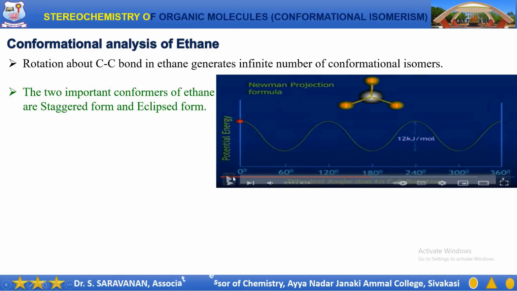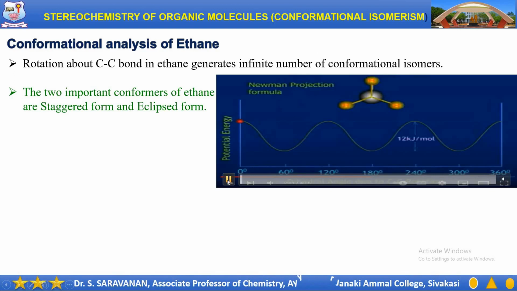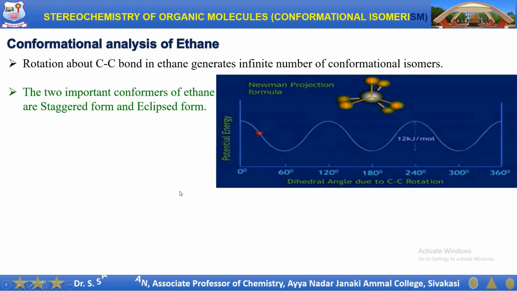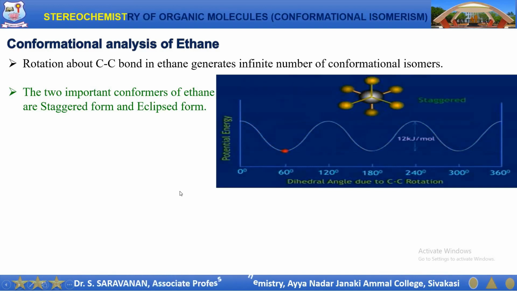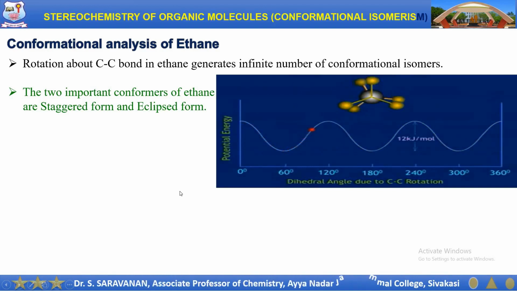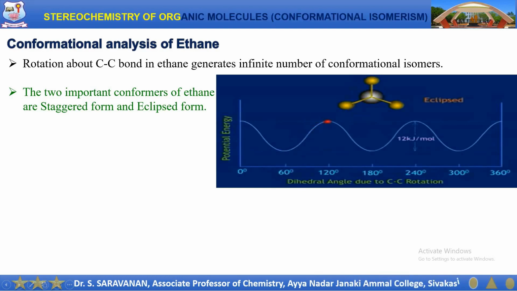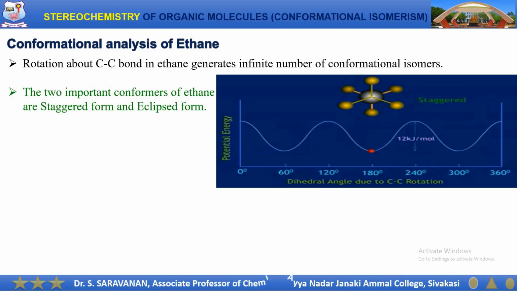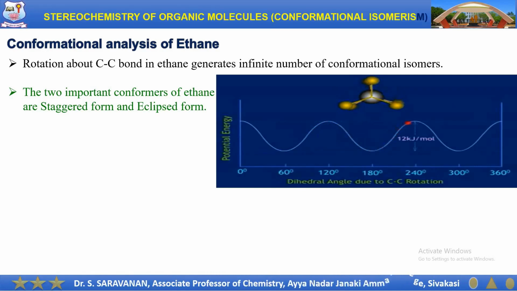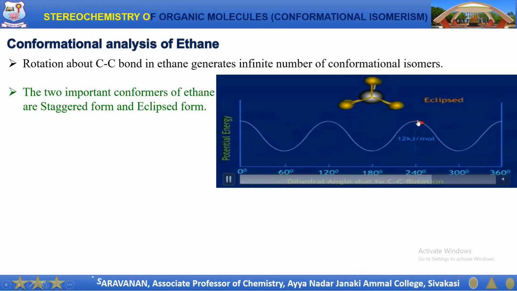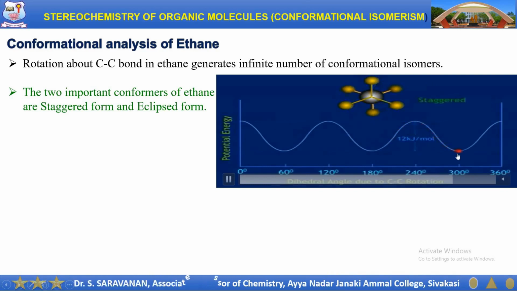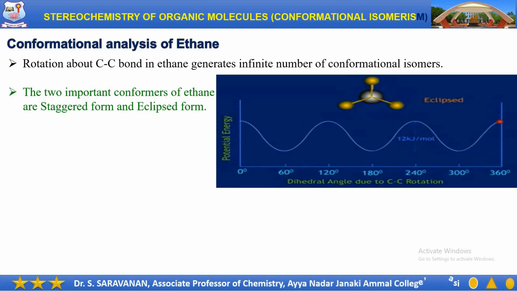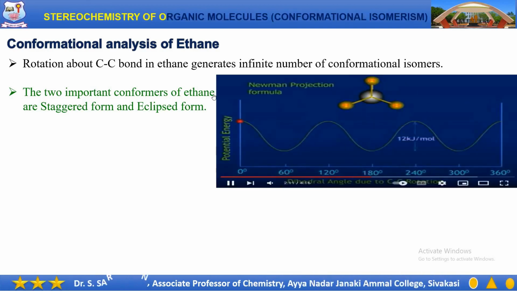Dear learners, now have a look at this animation. You can see that when the dihedral angle is changing, the conformation of the molecule is also changing, and you can see the two extreme conformational isomers, the staggered form and the eclipsed form. And this is the eclipsed form and this is the staggered form.